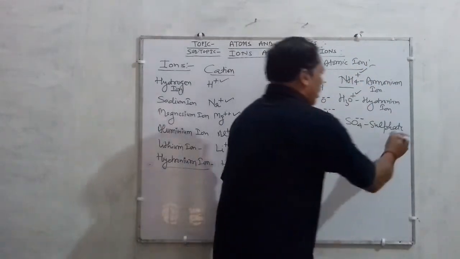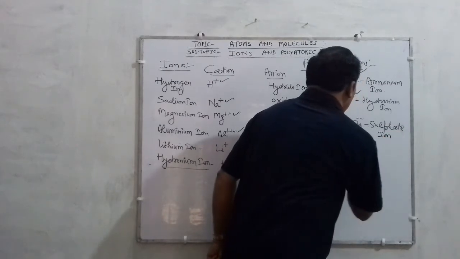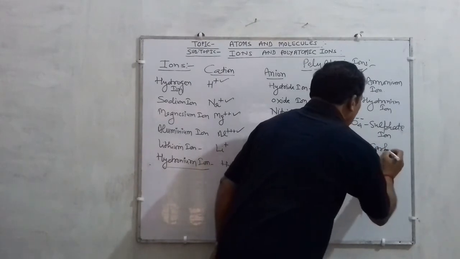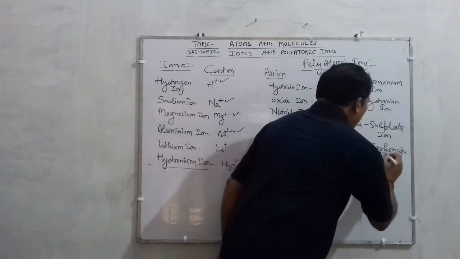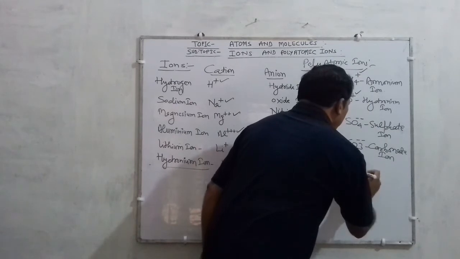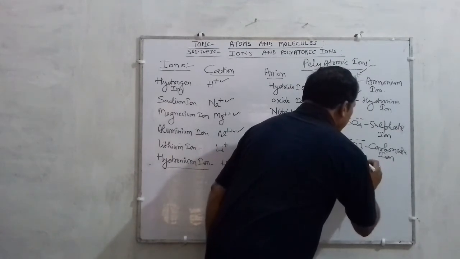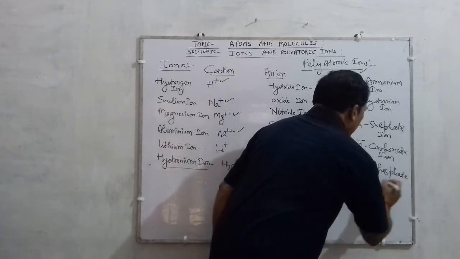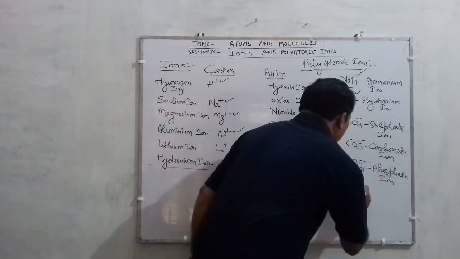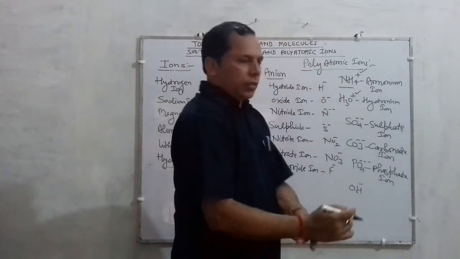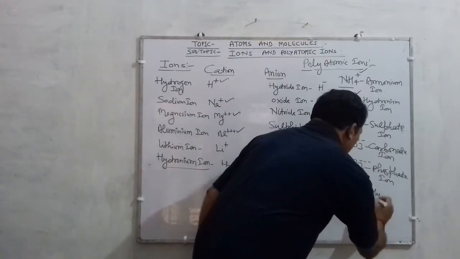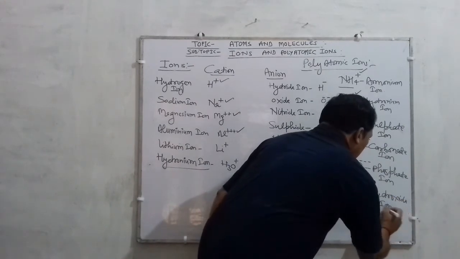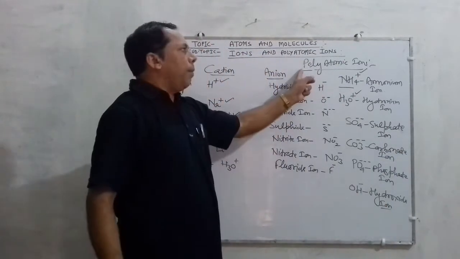So sulfate ion. Similarly, carbonate ion, CO3 minus 2. Similarly, PO4 minus 3 is called phosphate ion. More simply, OH minus is called hydroxide ion. So these are some good examples of polyatomic ions.